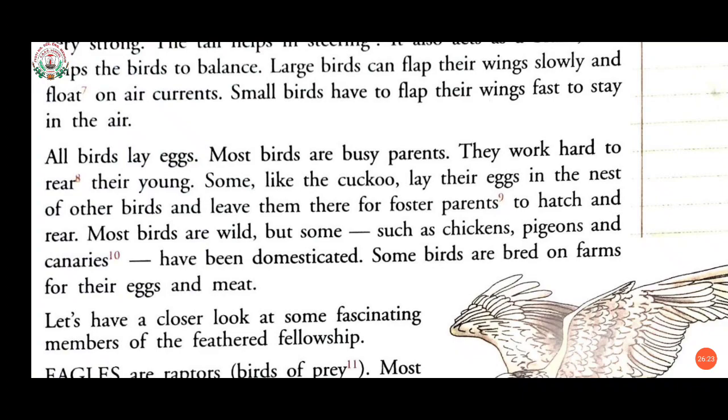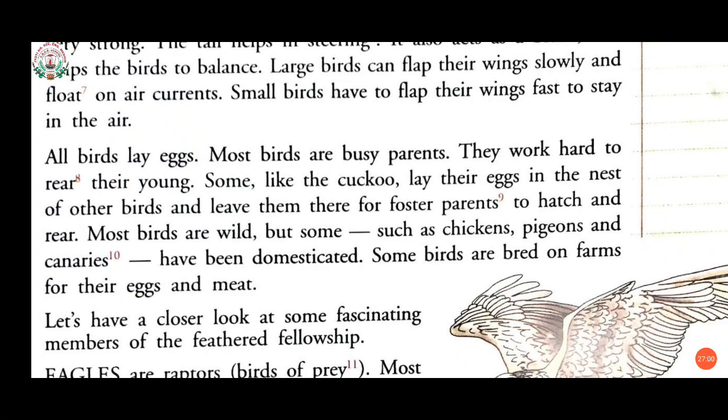What is a foster parent, students? Parents caring for a young one who is not their own. Obviously, they lay their eggs in the nest of other birds and leave their eggs over there. Why? Because they leave their eggs in the nest for caring. The birds which are living there will care for their eggs. So the foster parents hatch and rear them.